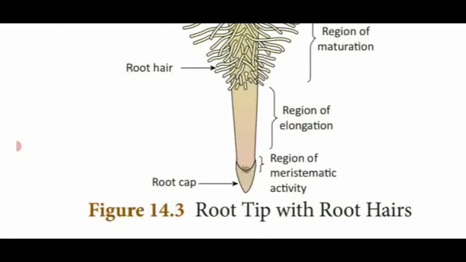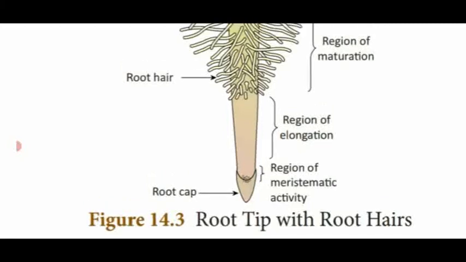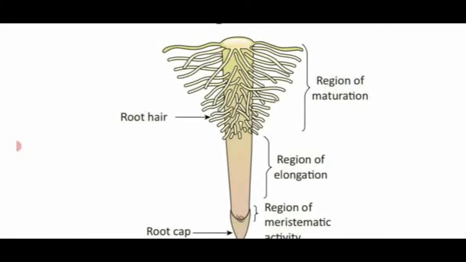Then the other region is where the newly formed cells, which are produced in the meristematic region, increase in their length and also size. That is said to be the region of elongation. Then finally, all the cells attain maturation with all the metabolic activities. That region is said to be the region of maturation. That means it contains adult cells.